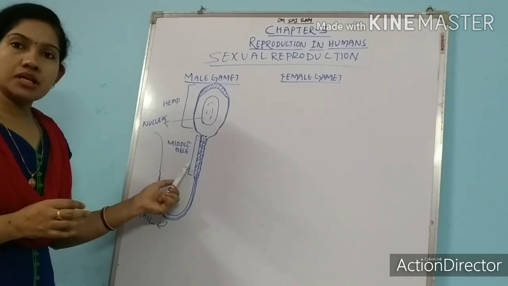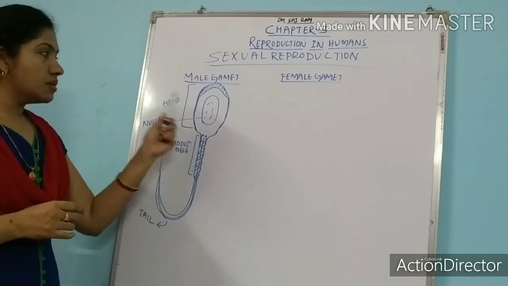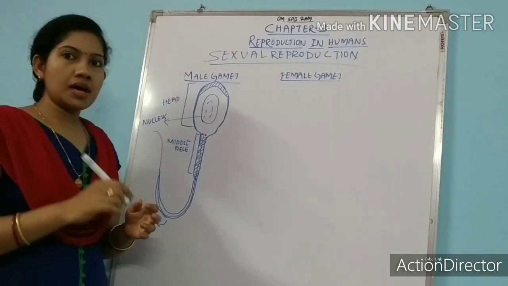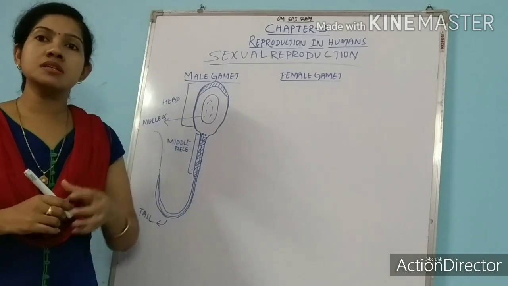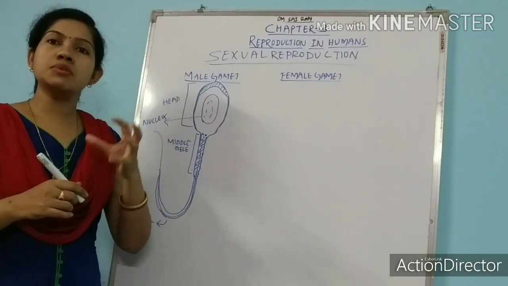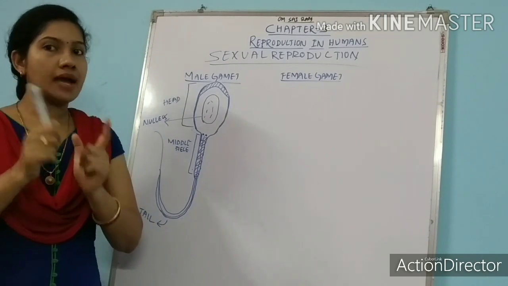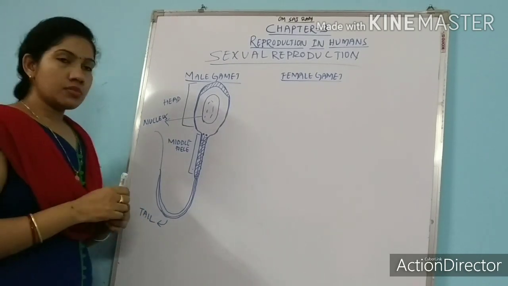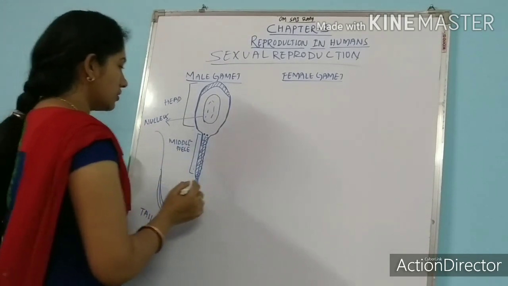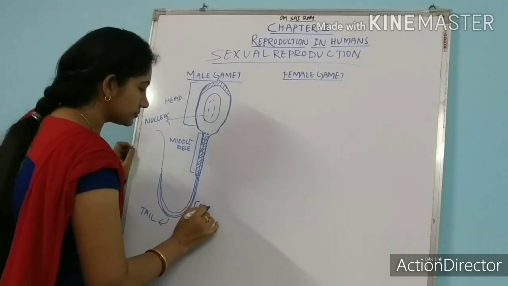Sperm head, middle piece and tail. The sperm head contains the nucleus. In a question I may ask, where is the nucleus present in a sperm? The nucleus of sperm is present in its head part, the sperm head. Now let's talk about the female gamete, or we can call it ovum. This is called sperm.